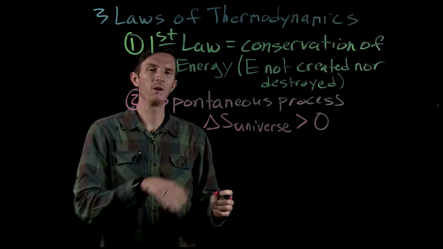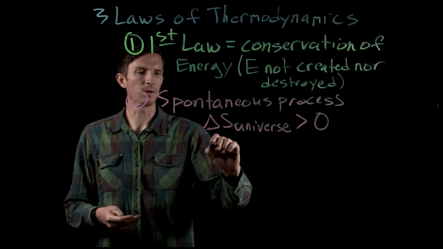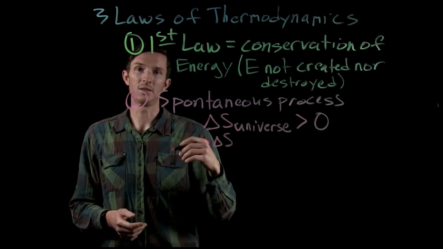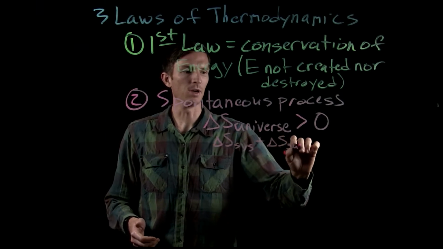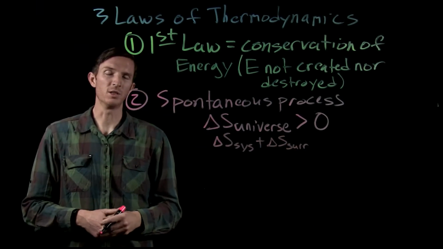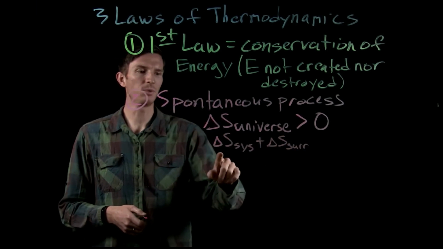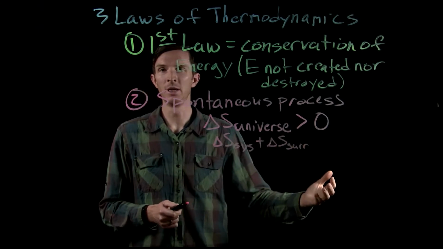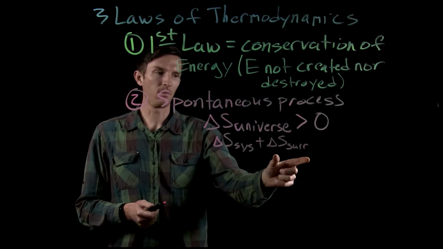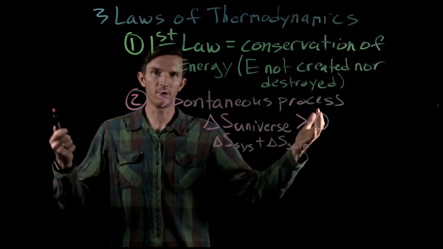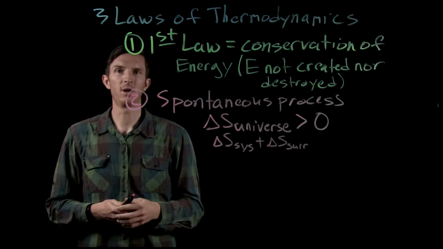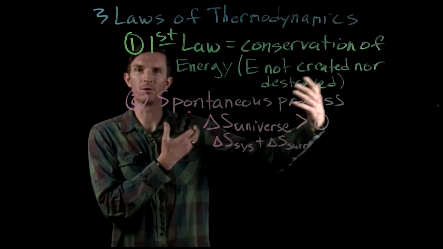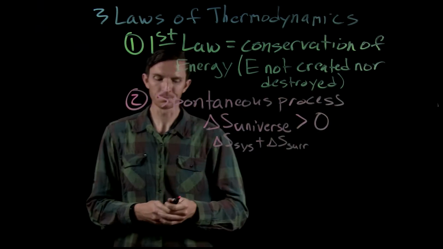And so our entropy of our universe is built up in 2 things, right? So we can think about that as the entropy of our system and the entropy of the surroundings. So this doesn't necessarily mean that the entropy of our system has to increase. It just means that both of these added together, the total entropy overall, must increase when we have a spontaneous process. Okay, that's kind of a driving force for a spontaneous process to occur.